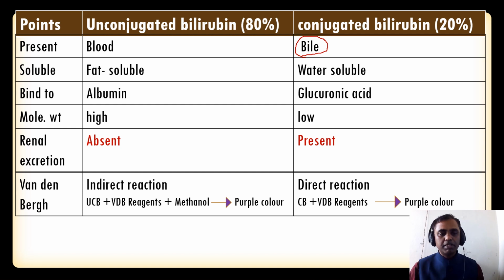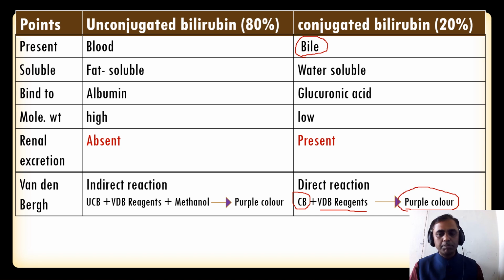Van den Bergh reaction. What is the Van den Bergh reaction? If you add the Van den Bergh reagent to conjugated bilirubin, it will produce a purple color.